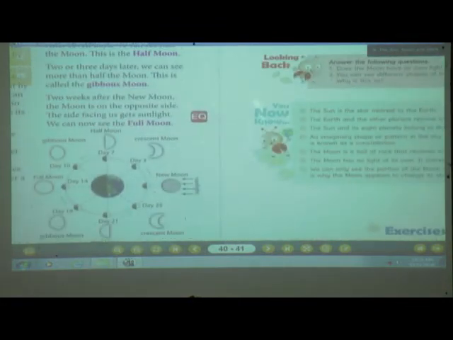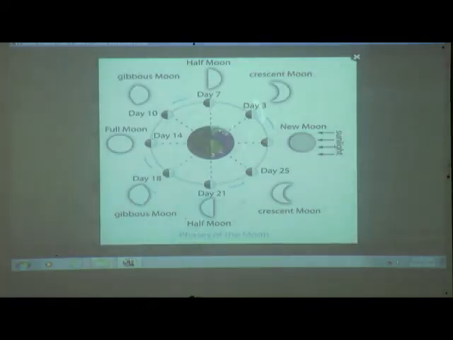Here one more question is there. Yes, I have shown you the phases of the moon; you can see them in your book also. The new moon, when Amavasya is there, then it turns into a crescent moon at day 3. Then on day 7, you can see the moon in this way, half moon. Then on day 10, gibbous moon, then on day 14 you can see the full moon.